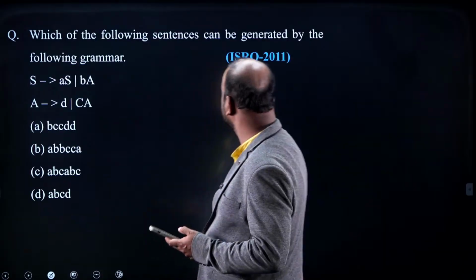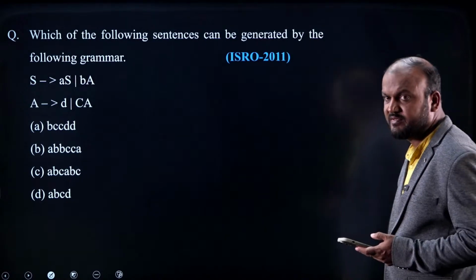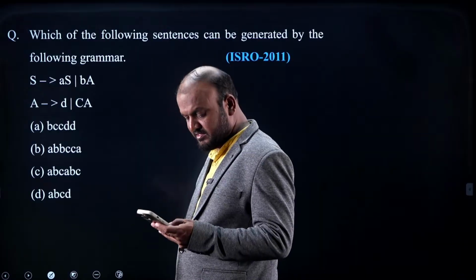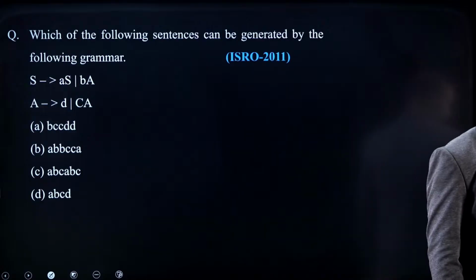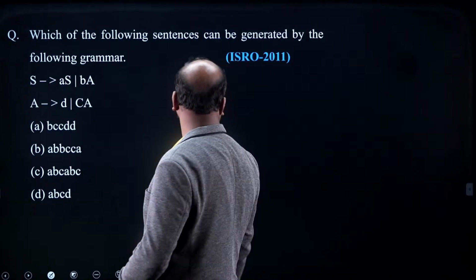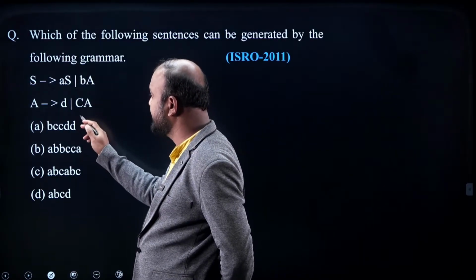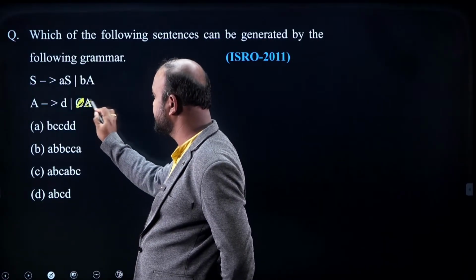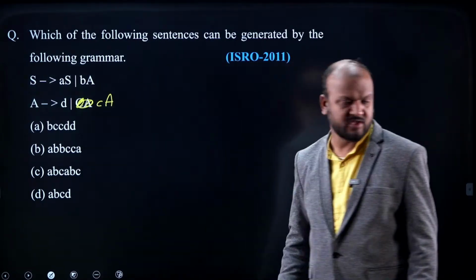Now, the next question is from the 2011 ISRO paper. Which of the following sentences can be generated by the following grammar? That is, which input sentence is derived by this grammar? So, how do you solve? Can you solve it? The grammar is S goes to AS, BA; A goes to D; A goes to CA. I think this should be small c. Okay, I am writing it again: small c, capital A, because we don't have a capital C.